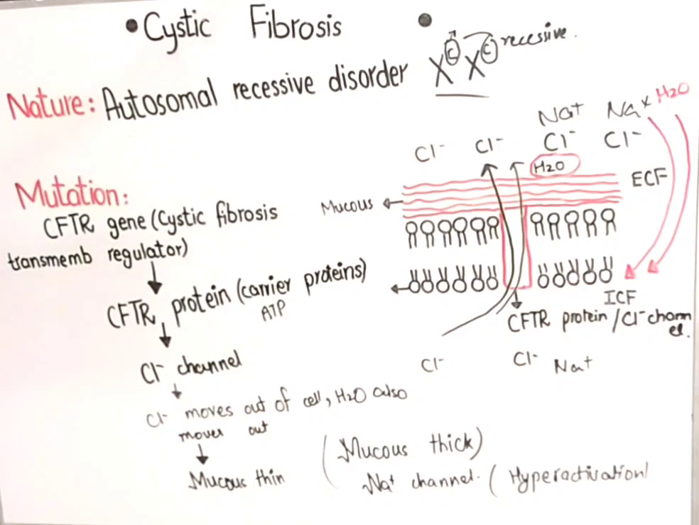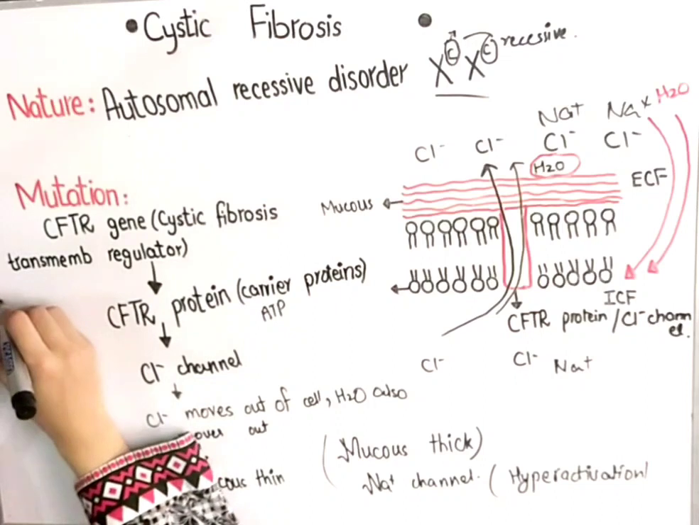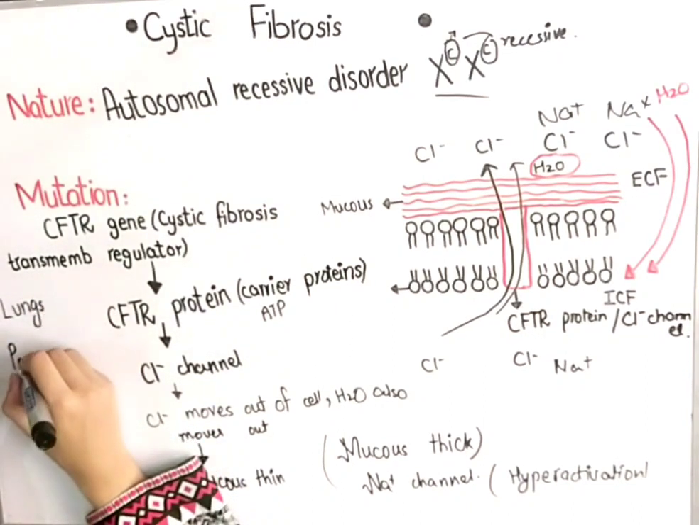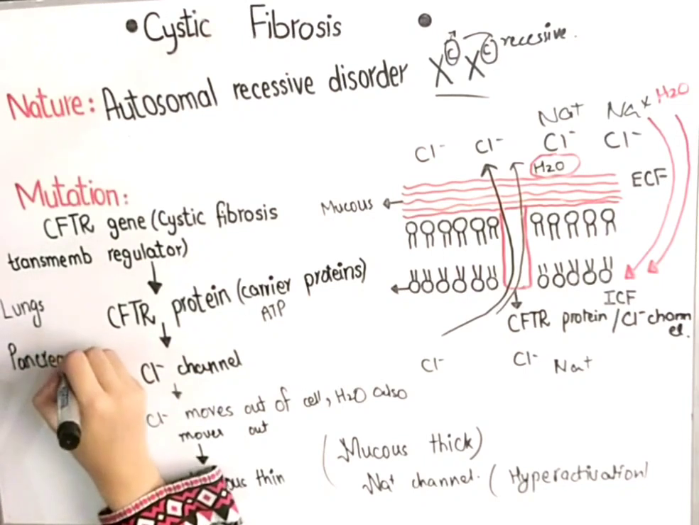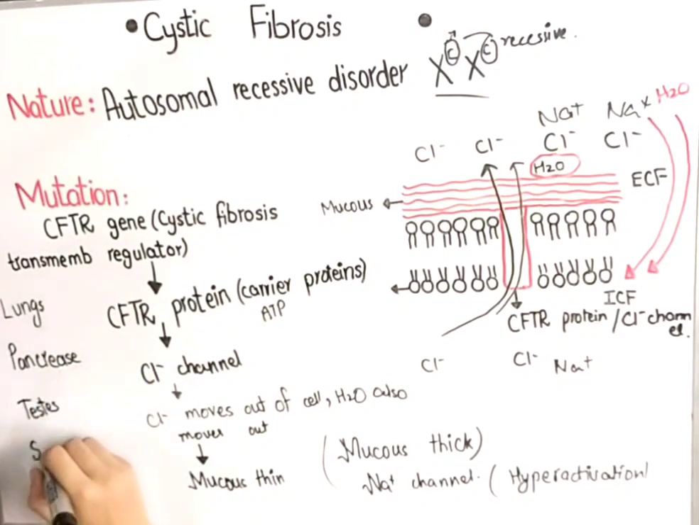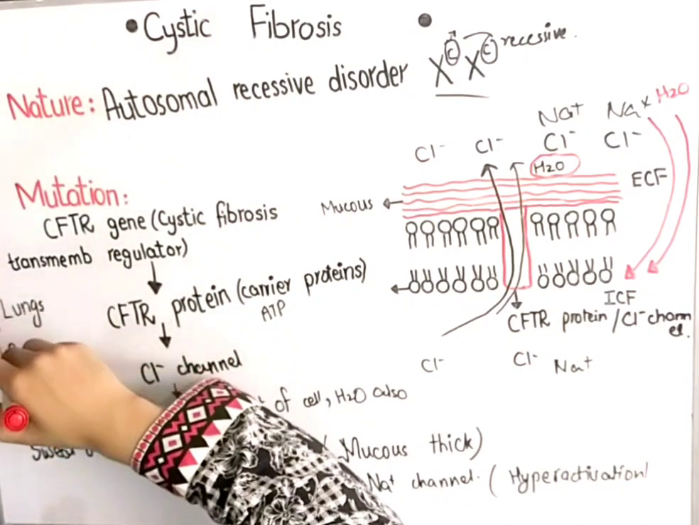Now what does this thick mucus do? This thick mucus basically affects some of the important organs. This mucus is basically important in lungs. Let me write over here. It is important in lungs. It lines the pancreas, pancreatic duct, and it is present in testes, and it is present in sweat glands. Now what happens? Whenever there is thick mucus, the most important concern for us is lungs and pancreas.